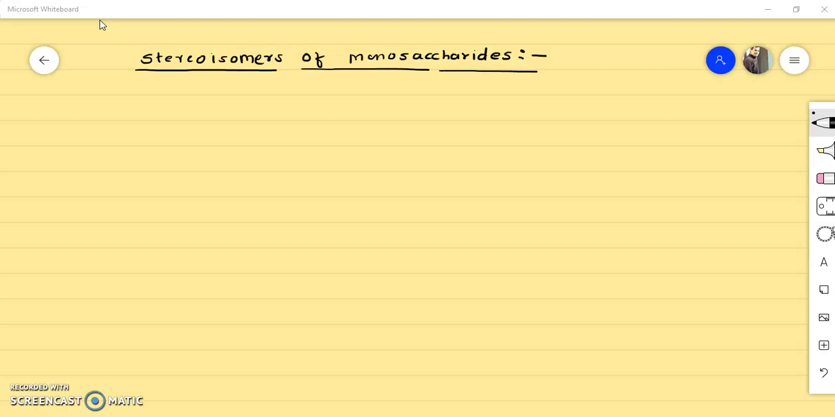Okay, but we don't have to go into details about all the stereoisomers of monosaccharides. We just have to study the main different kinds of stereoisomers that are present in monosaccharides. So basically, there are four types of stereoisomers observed.